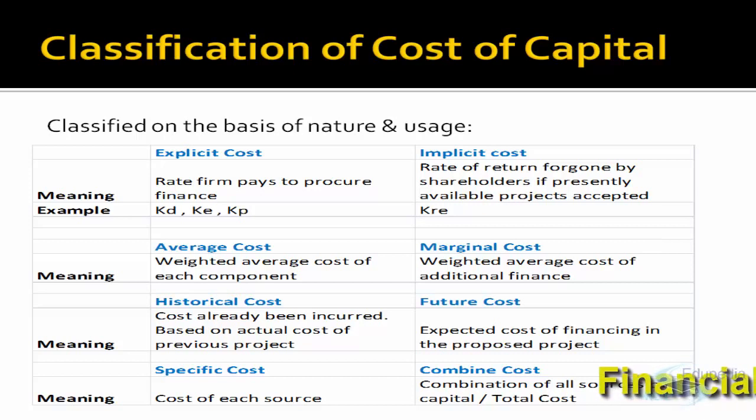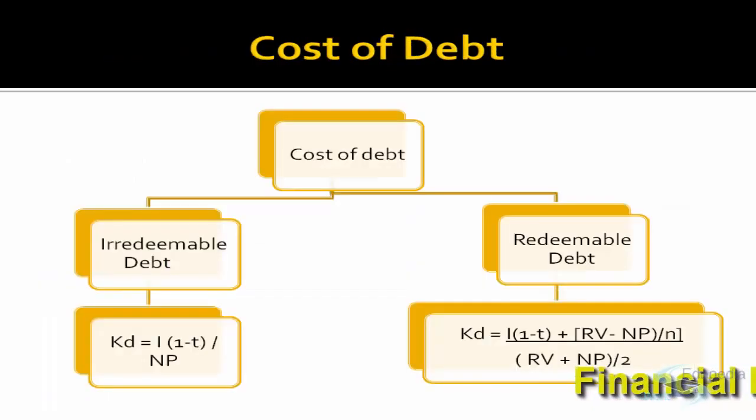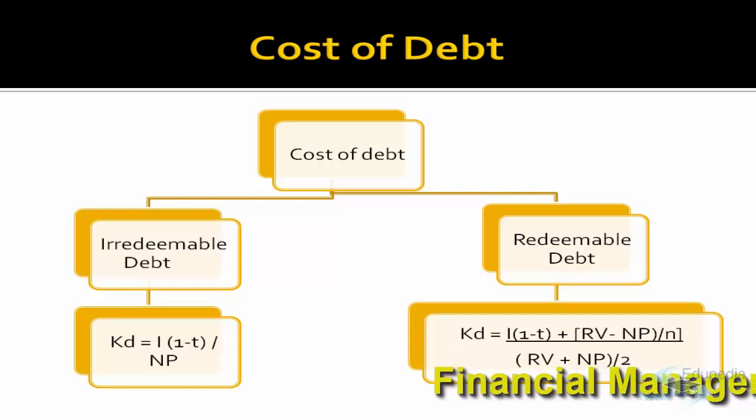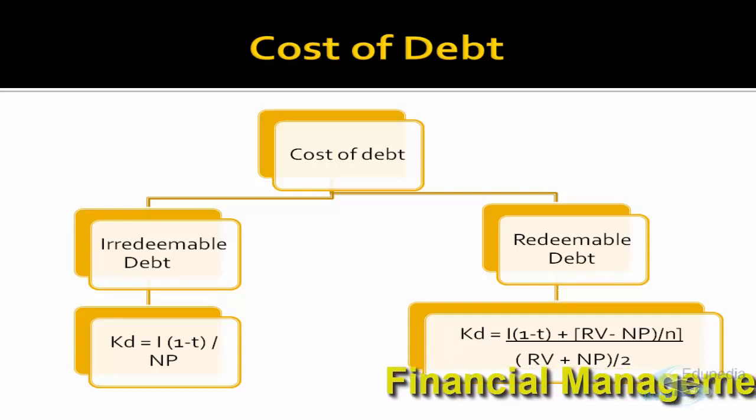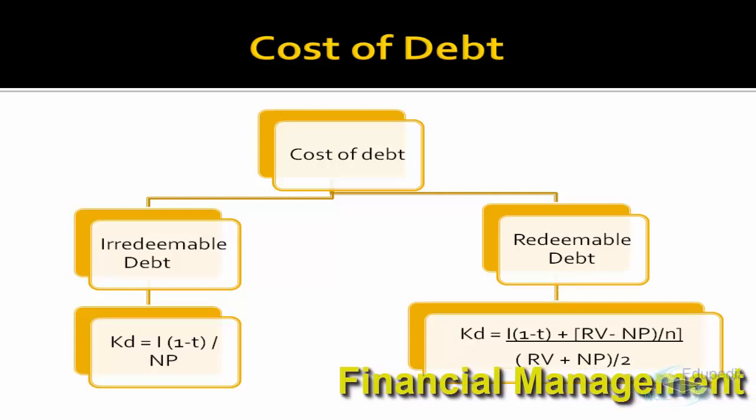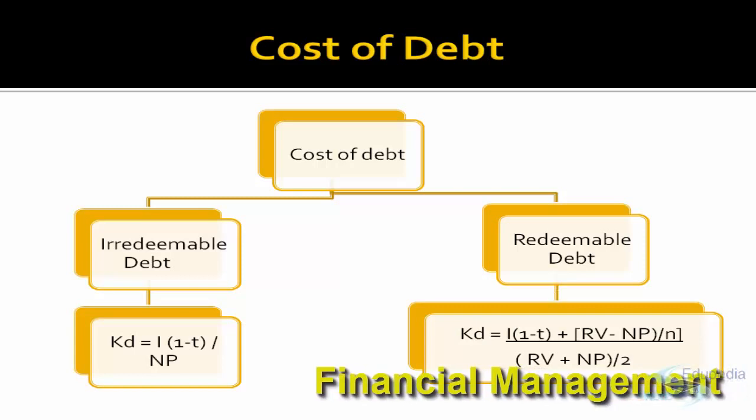Okay, so in last class we discussed what is cost of capital. We discussed how to compute cost of debt. Just let's have a quick look over how we computed cost of debt. For irredeemable debt, since interest is the only expense, we do not have to redeem it. Being a tax saving expense, we take the net of interest amount and divide it by net proceeds, because that is the amount we are going to invest further.